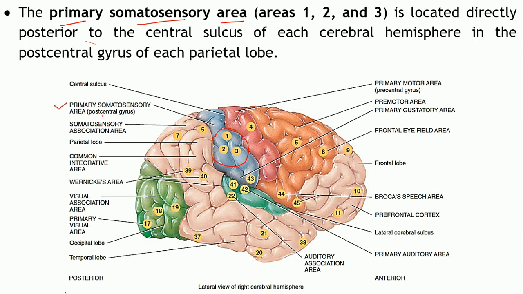It is located just posterior to the central sulcus. Remember this one, it is called the postcentral gyrus. The fold located just posterior to the central sulcus is called the postcentral gyrus. So the primary somatosensory area is nothing but this postcentral gyrus.